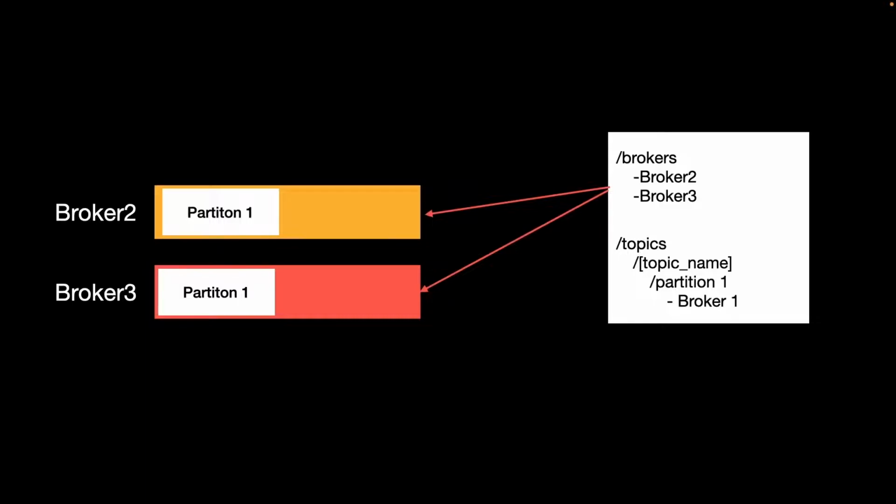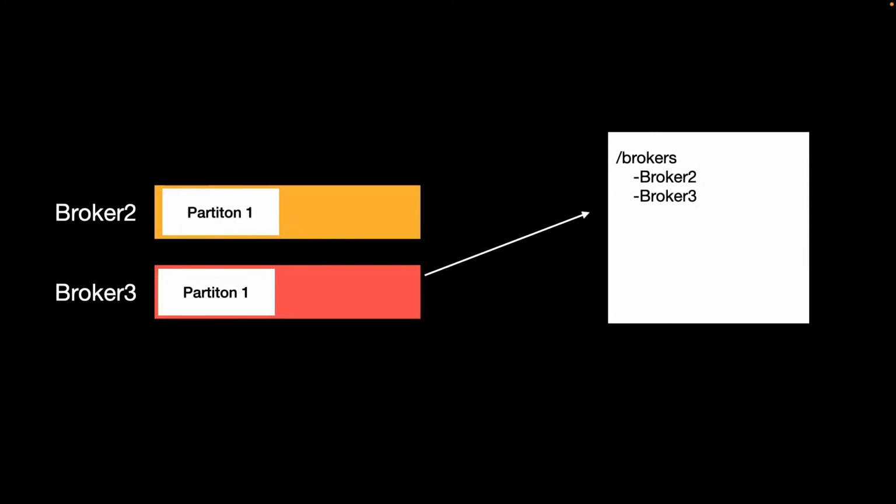For now, we can assume that whichever broker responds first to the leader election process will become the leader. So if it has sent a request to broker 2 and broker 3, and let's say broker 3 has responded first, the Zookeeper is going to make that broker the controller node, and it will update the information as /topic, the name of the topic, the partition number, and the name of the broker that is going to handle all the workload of this partition.